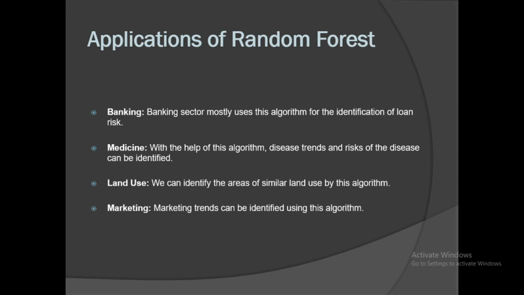Also, it is used in medicine. With the help of this algorithm, disease trends and risk of the disease can be identified. Land use: we can also use this algorithm to identify areas of similar land use. Also, it is used in marketing, where marketing trends can be identified using this algorithm.